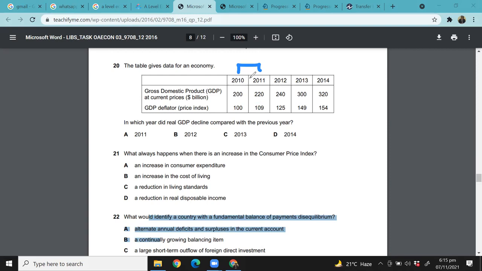Sorry, not 2020, 2011. So between 2010 and 2011, what was the change in the real GDP? That is what I'm about to explain. So new value of GDP minus old value, divided by old value, into 100. By this formula, you'll calculate the percentage change in GDP, right? Is this making sense?